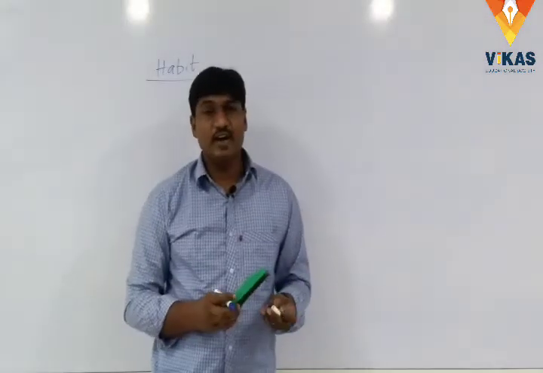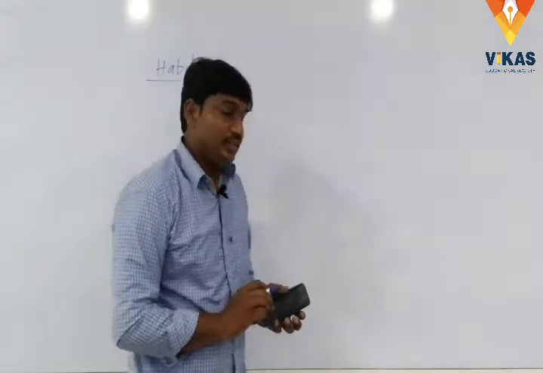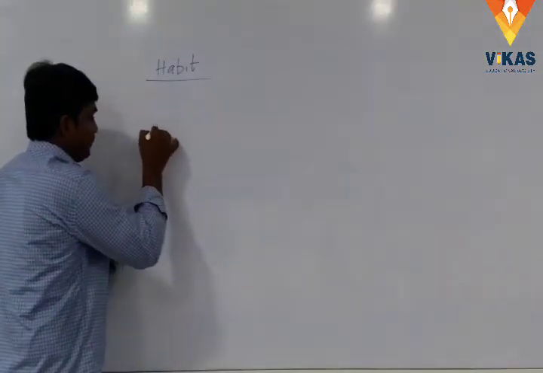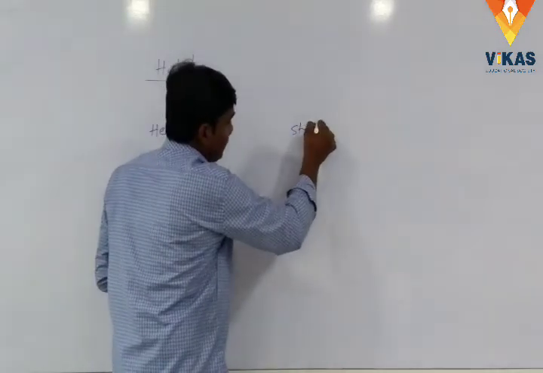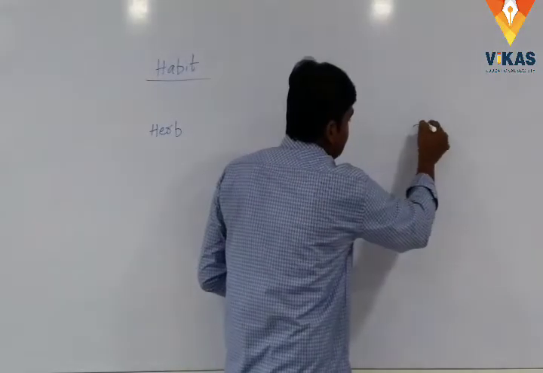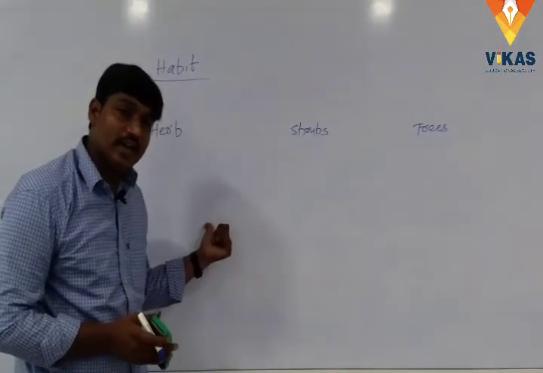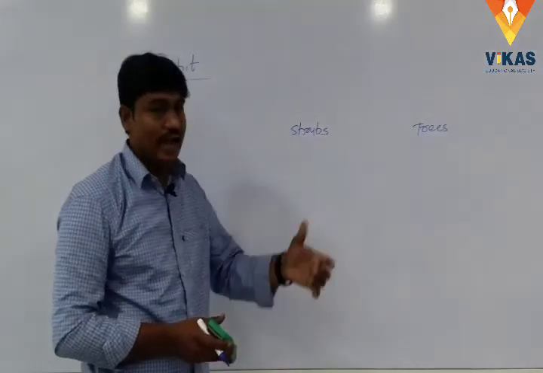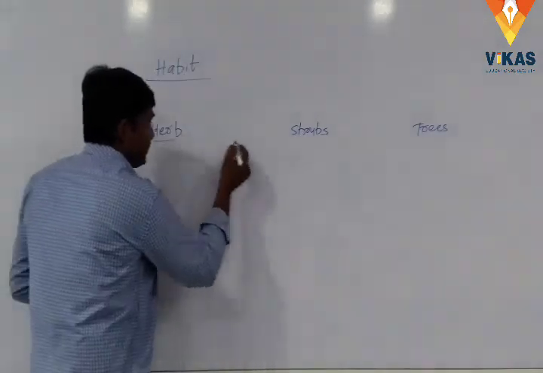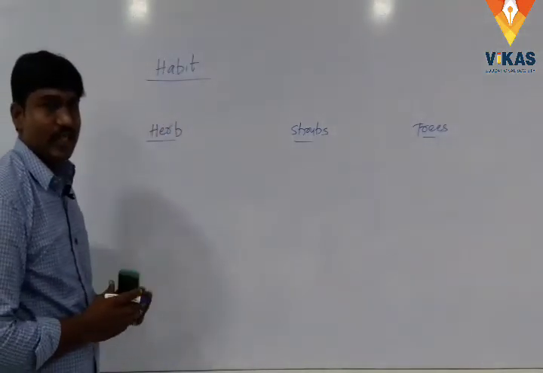Based on their size and height, plants are divided into three types: herbs, shrubs, and trees.